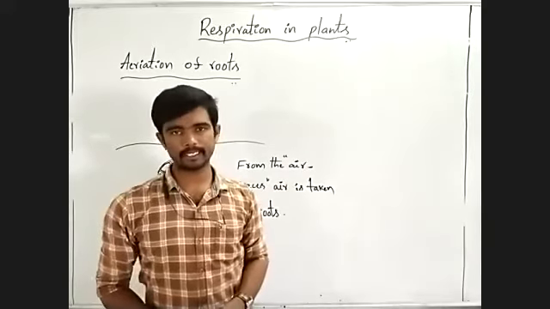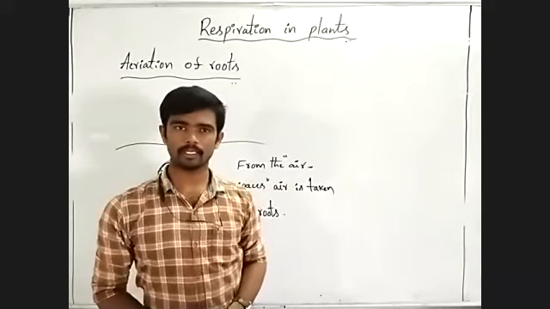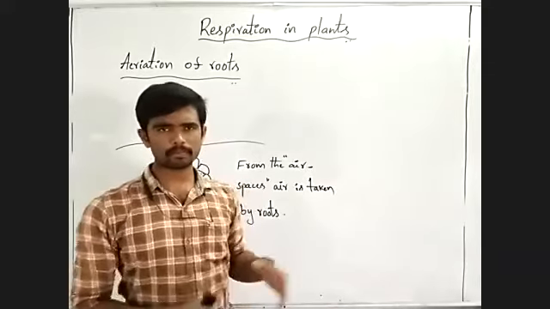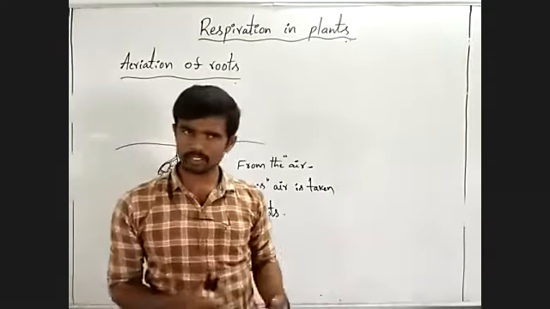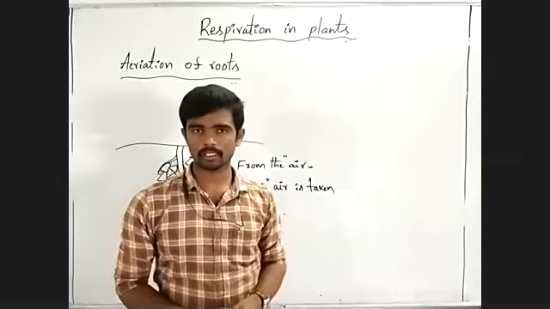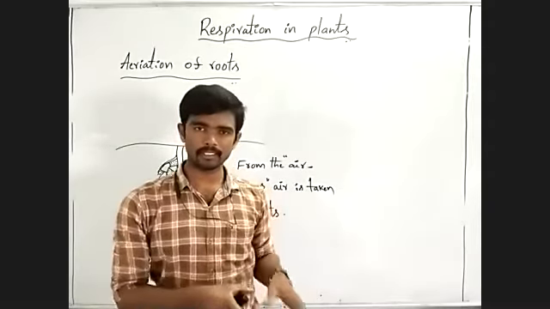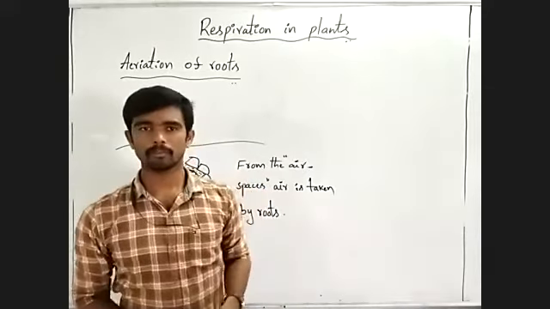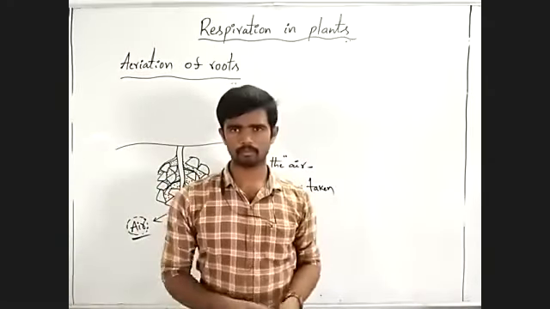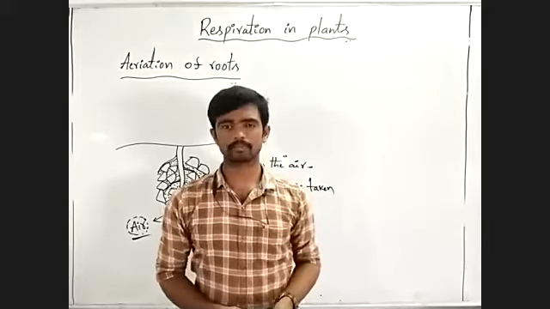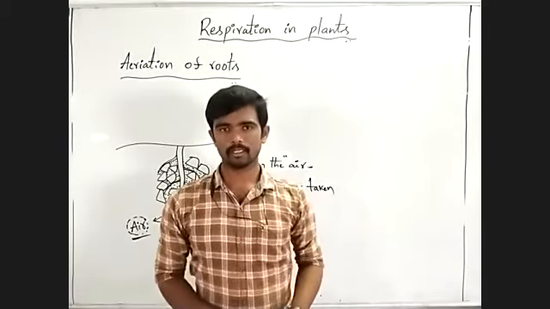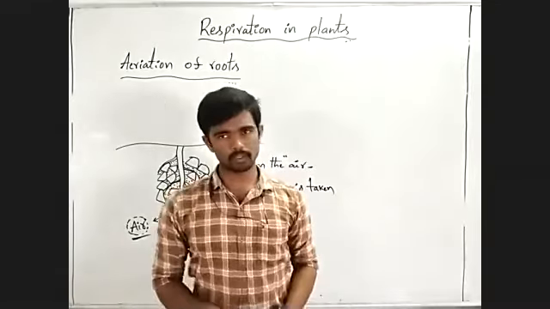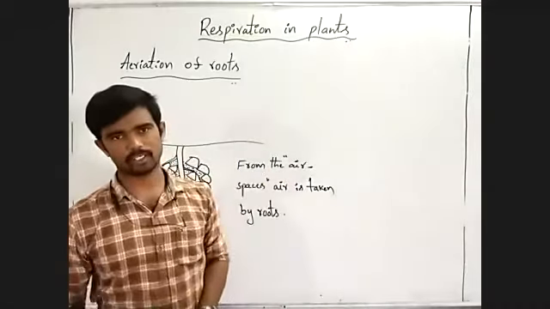Air is normally present there, but instead of air, water is present in these spaces. In marshy areas, we can observe this type of condition.